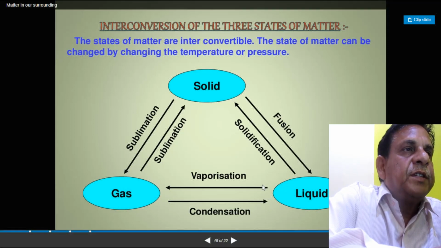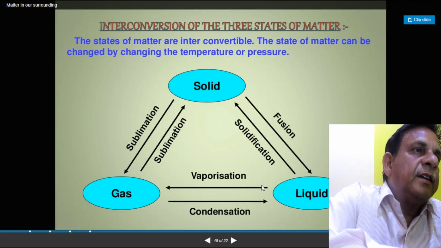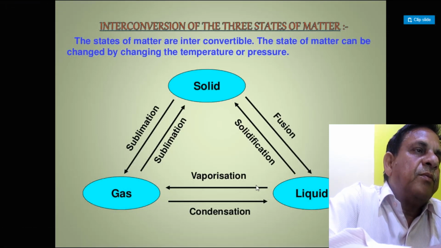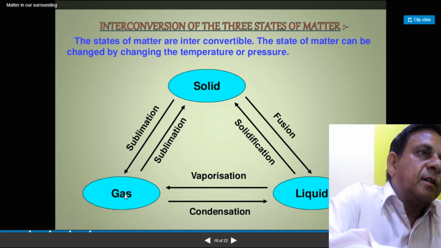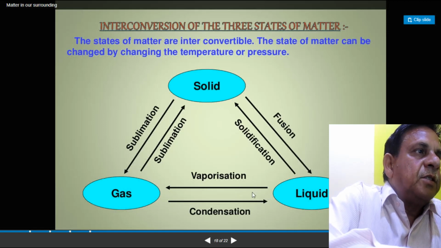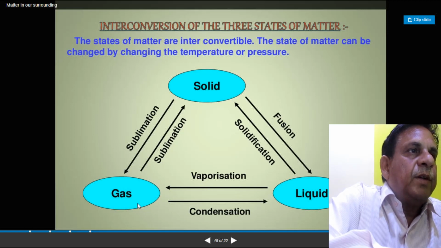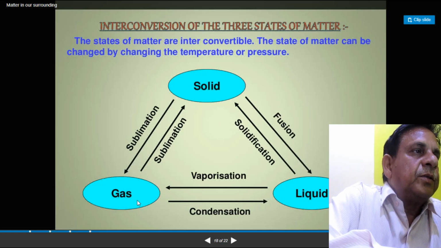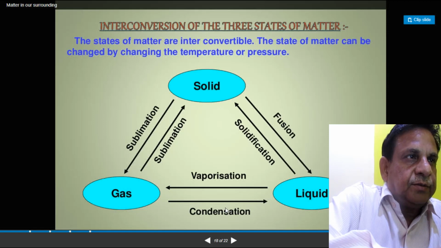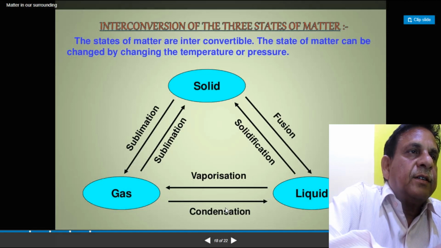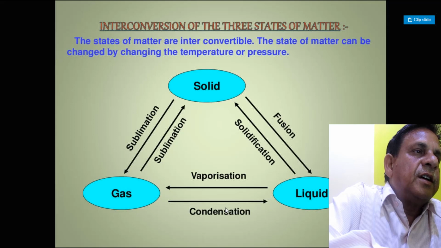Now, if a substance in liquid form is heated, it evaporates and changes into the gaseous form. This process is called evaporation. On the other hand, if a substance in gaseous state is cooled and changes into the liquid form, this process is called condensation.